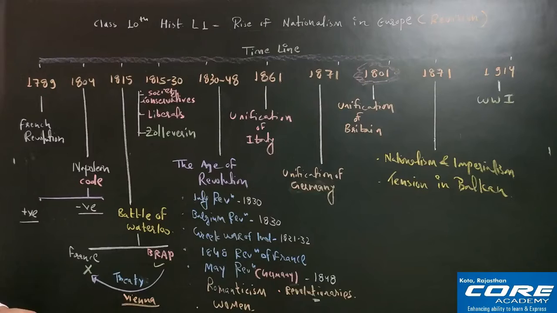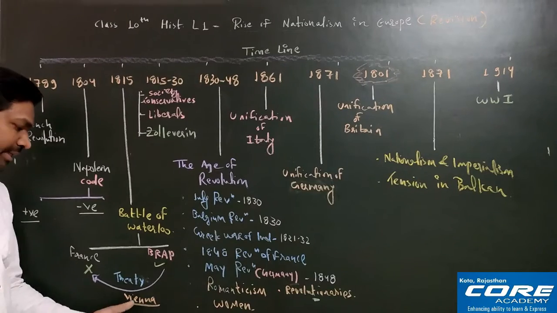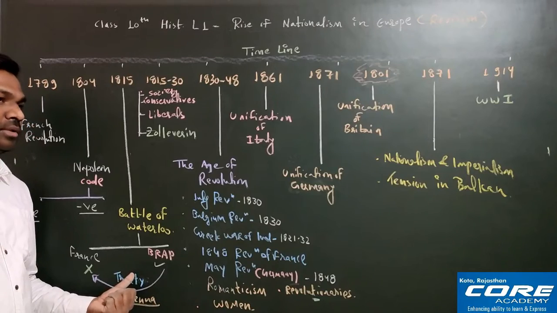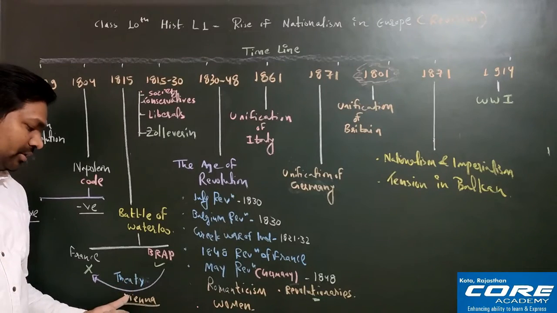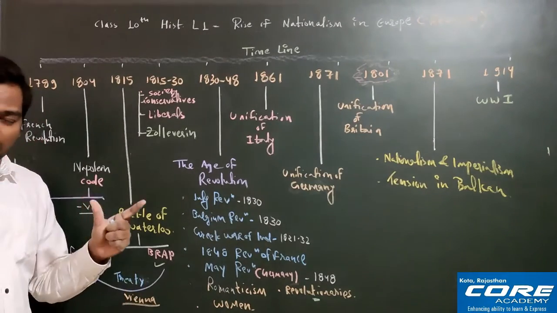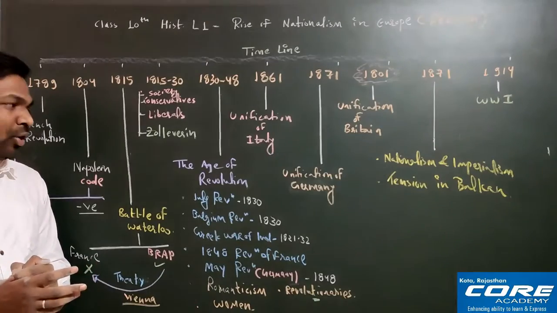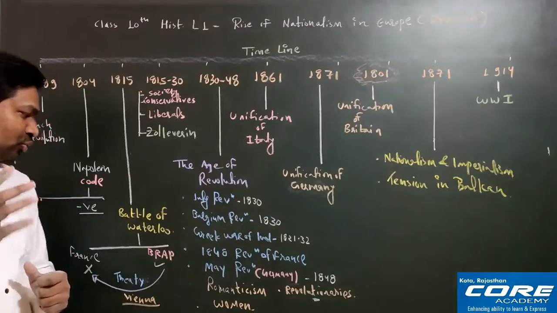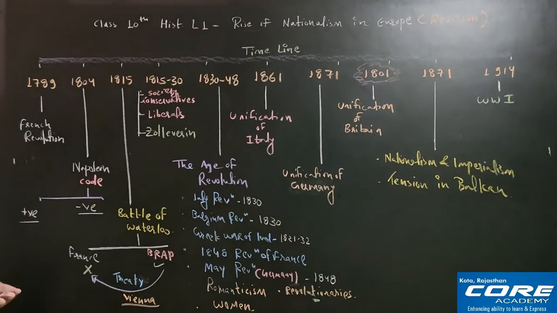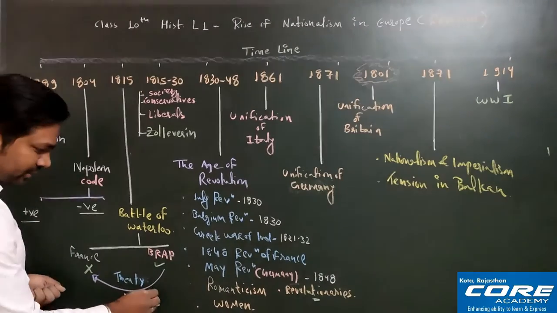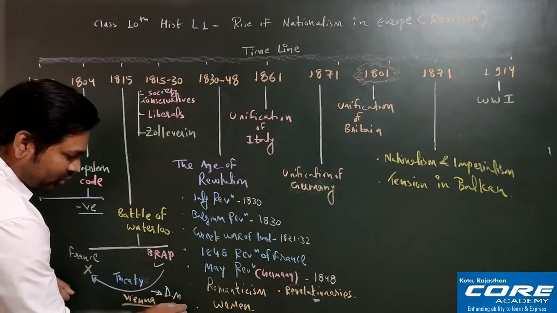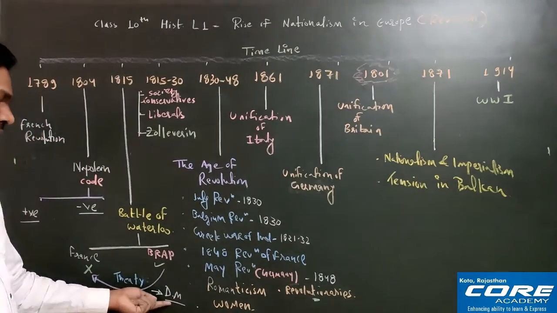One more thing I want to tell you: this entire meeting was conducted by the Austrian Chancellor, whose name was Duke Metternich. So always remember, this Treaty of Vienna was conducted by Duke Metternich. I am writing his name especially: Duke Metternich.